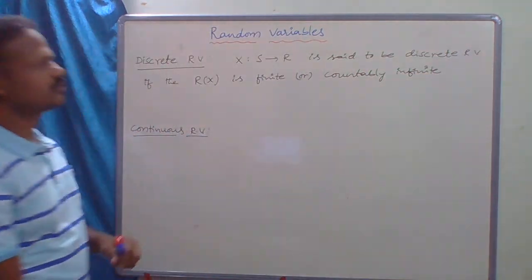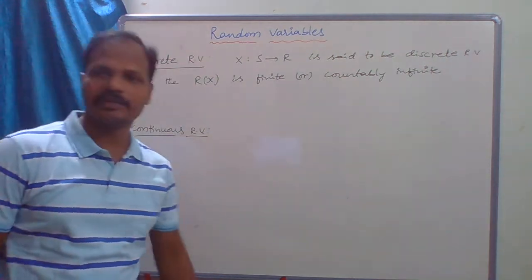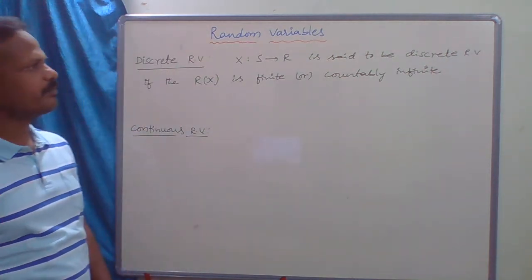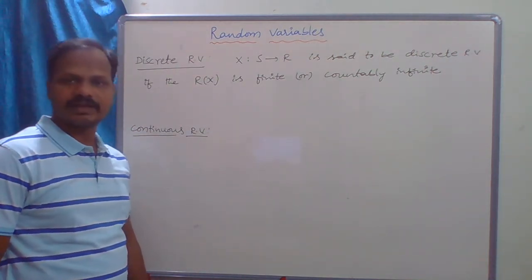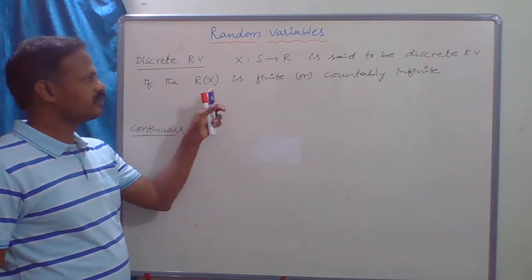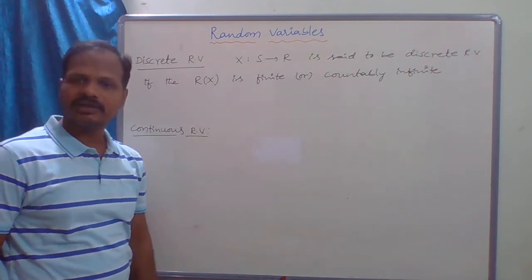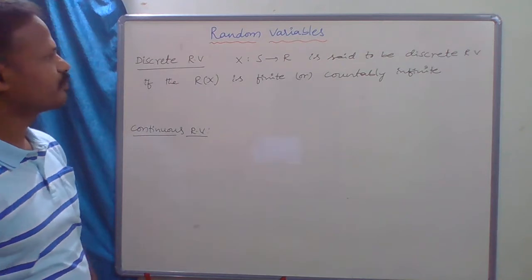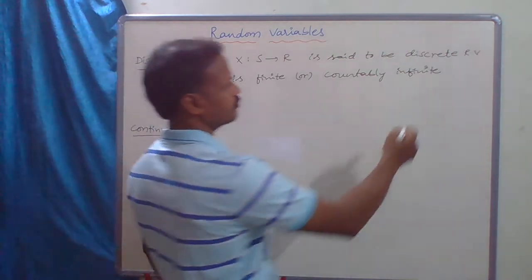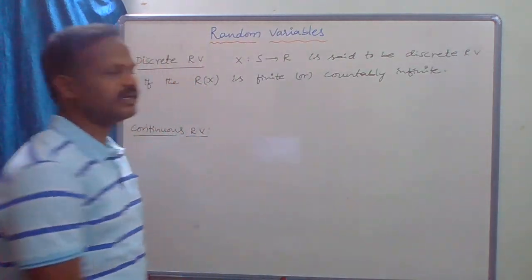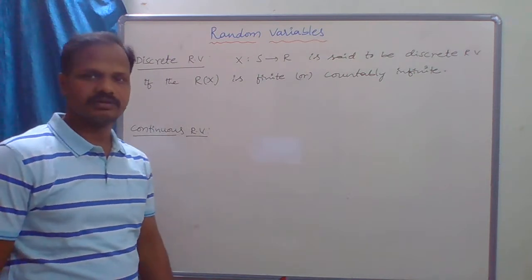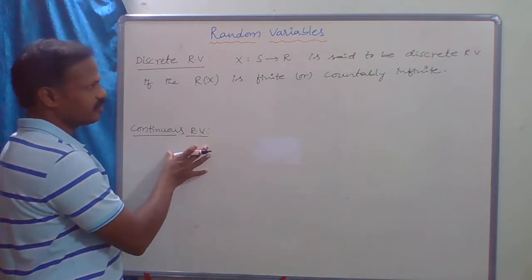So a random variable X, a mapping from S to R, is said to be a discrete random variable if the range of X is finite or countably infinite. Then it is called a discrete random variable. Okay? Now, continuous random variable.